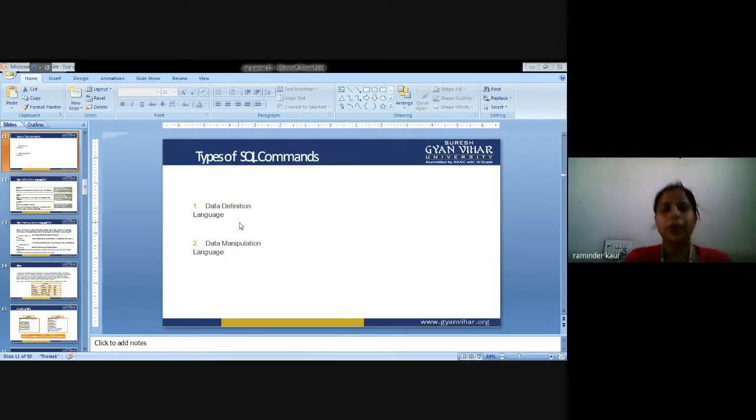Next is types of SQL commands. First is data definition language and data manipulation language, as we discussed in the beginning of the lecture.